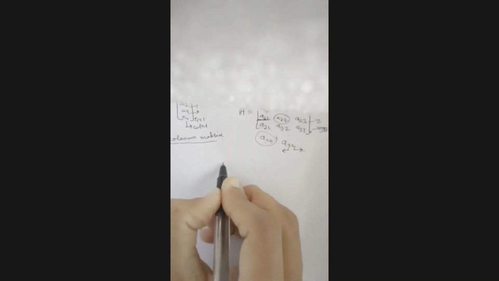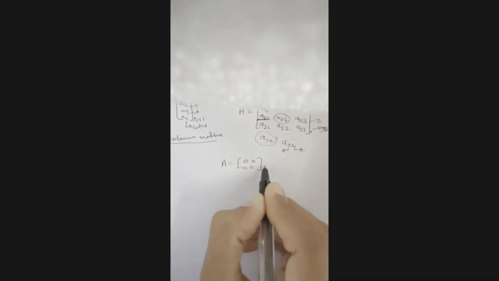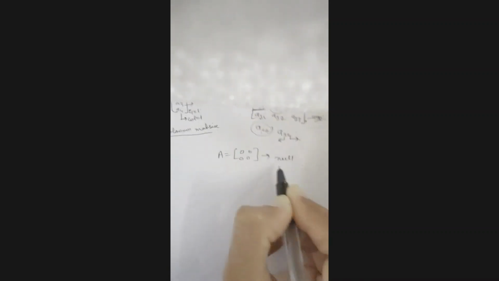Now, if all the elements of a matrix are 0, then it is called a null matrix. So, for example, I have a matrix A equal to 0, 0, 0, 0. So all elements are 0. This is called a null matrix.